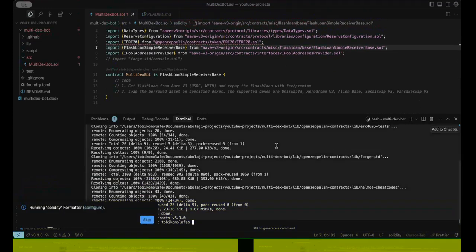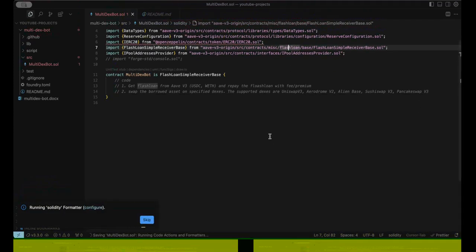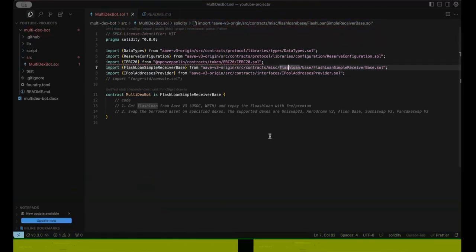So at this point, let me hide the terminal. You can always hide your terminal by using, if you're on Mac, Command J. I'm not sure of that on Windows, but I think Control J should do that. Please confirm. All right, so we have this.